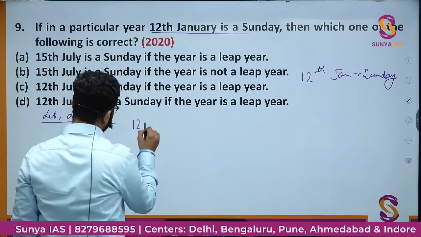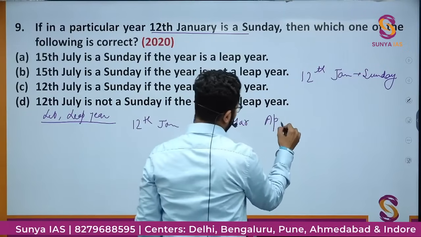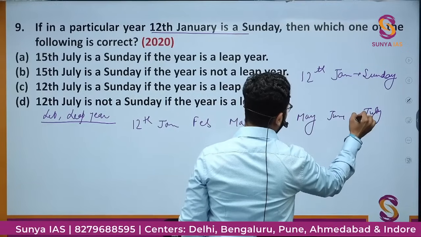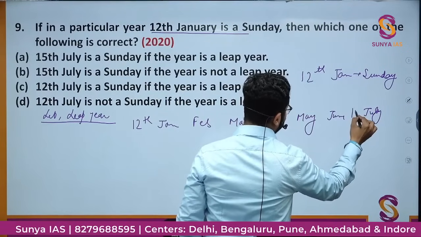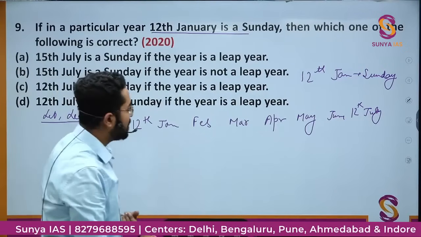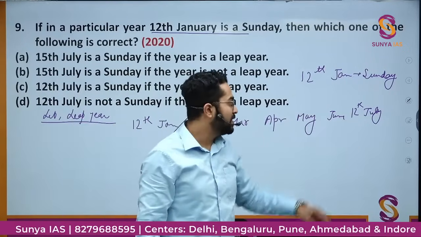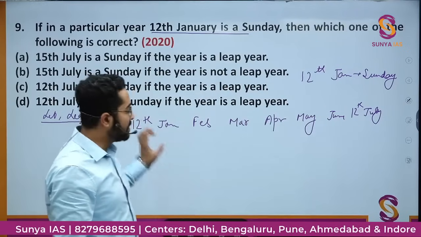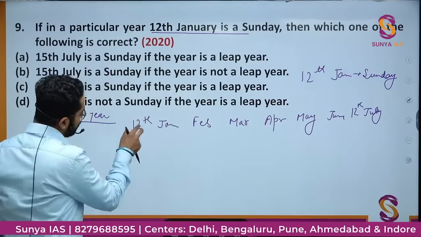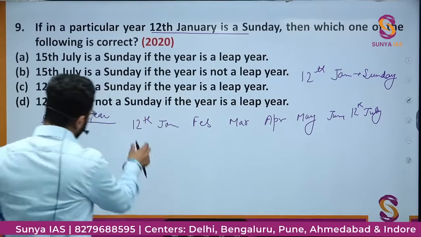Then this is 12th of January, February, March, April, May, June, and let's say July. Let's say 12th of July I am calculating. For example, January will be having 31 days. So whenever the reference is given, either you will take this full date or you will take this full date. मतलब या तो आप इस 12 को भी काउंट करो, then you will not calculate till 12th. आप यहाँ 11 तक calculate करोगे number of days. Either you will start from 13, 14, 15 कितने days बचे, then you will calculate 12 also. So what I will do, I will use this 12 also.